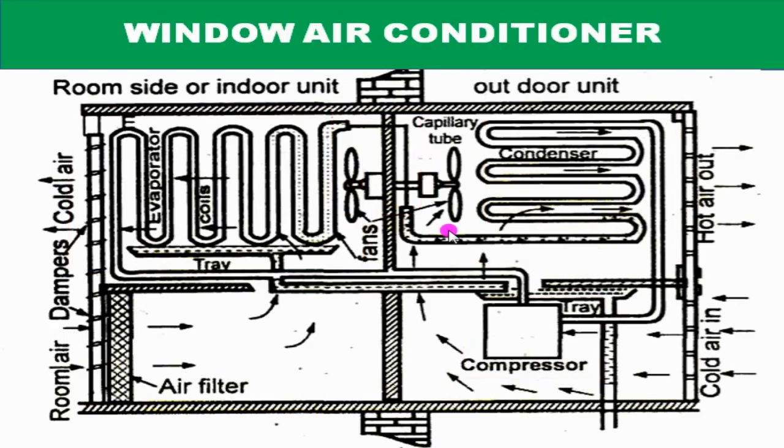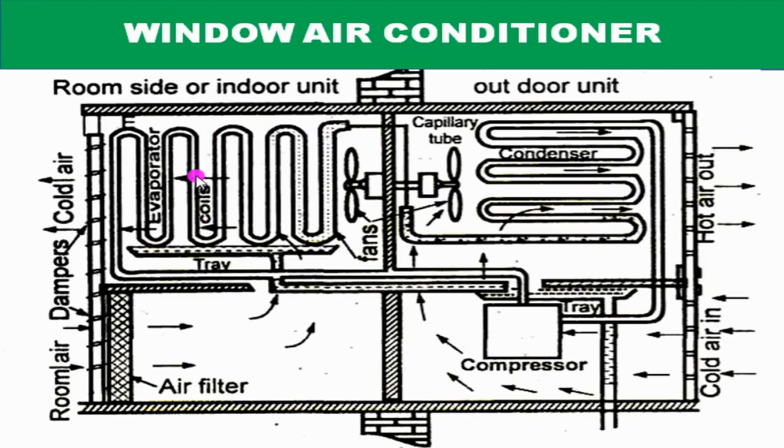Now let's discuss how these components are arranged in this air conditioner. The whole unit is divided into two parts, namely the room side or indoor unit, and an outdoor unit. The outdoor unit consists of a hermetically sealed compressor, a condenser, and a fan.